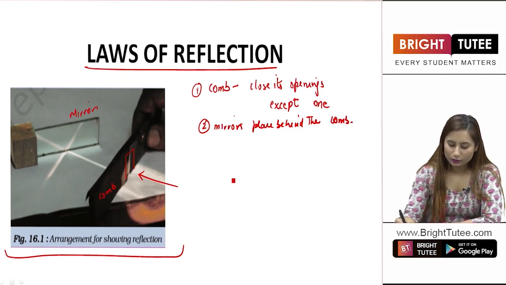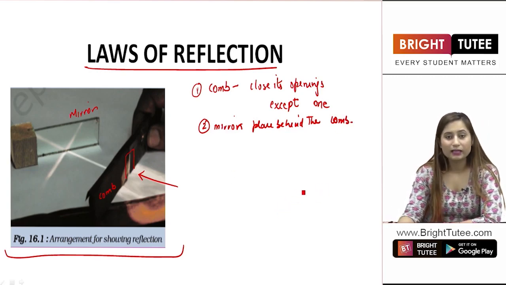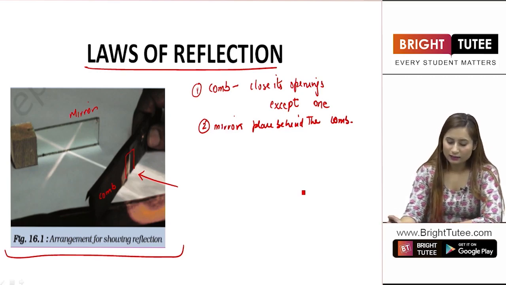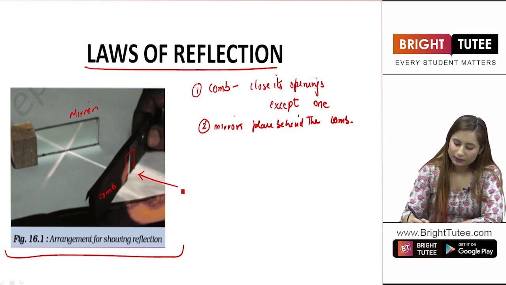Now what you have to do is you have to take a light source. What can be a light source? It can be a bulb, it can be anything, right? Now for example, you have taken a bulb. Here is the bulb.